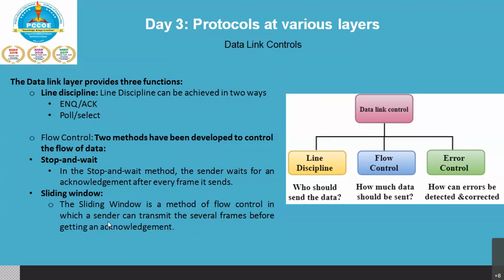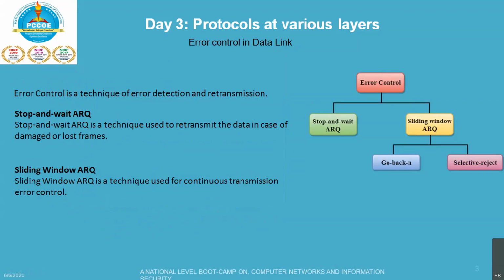So it is very advantageous compared to your stop and wait protocol, where each and every frame is going to send the acknowledgement. Now, the next part: when you talk about error control mechanisms, error control in the data link. Error control is nothing but the technique of error detection and retransmission. Two parts are there, starting with stop and wait ARQ.